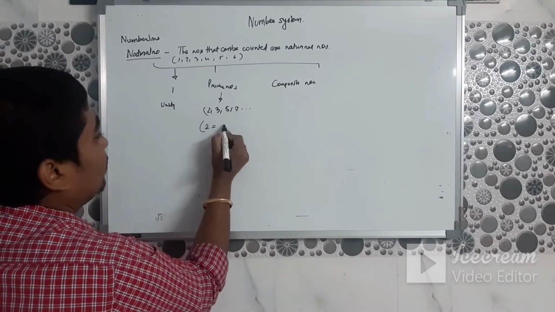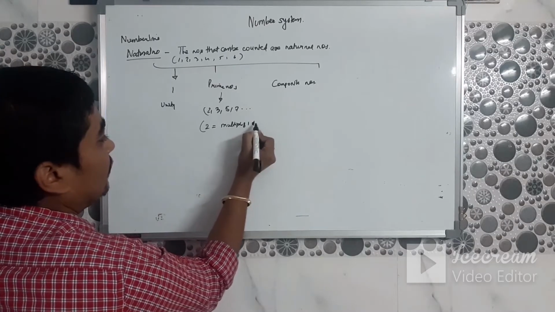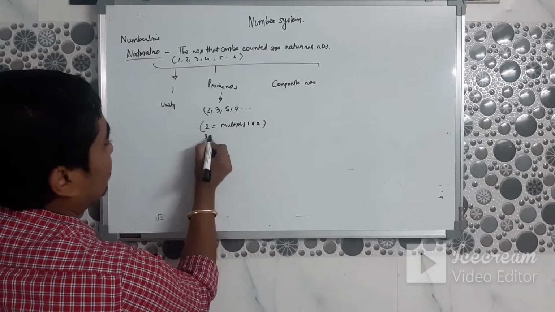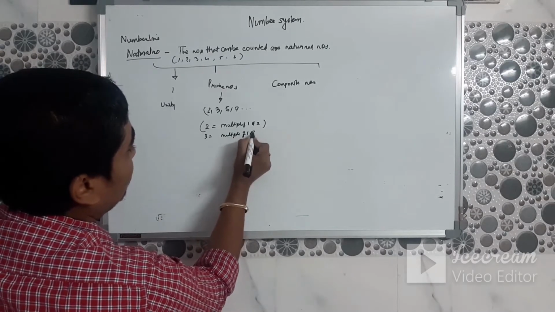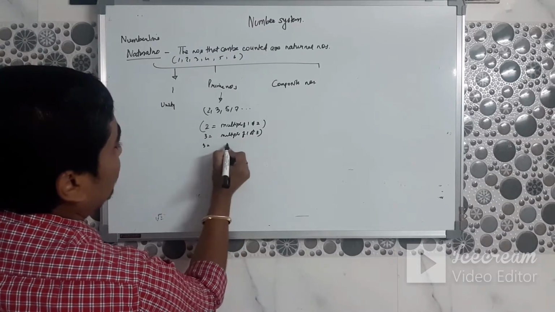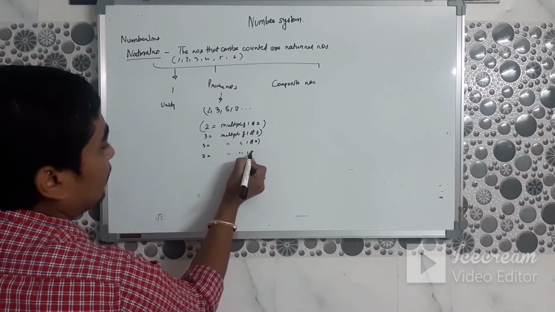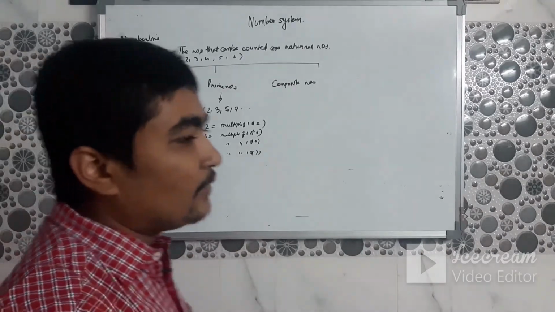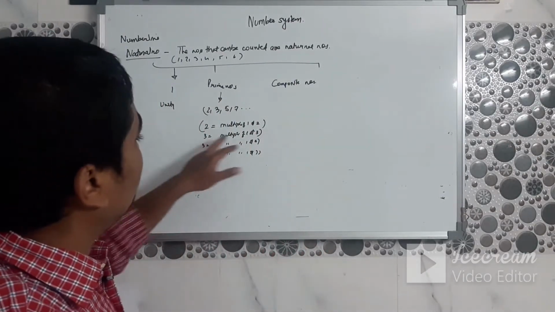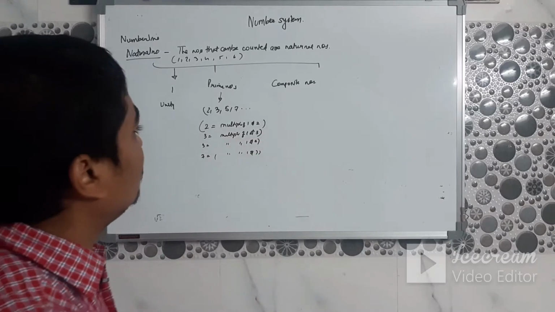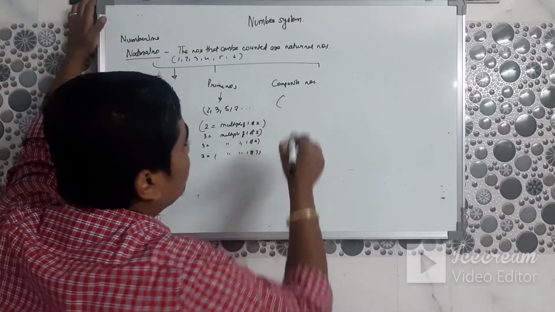2 is a multiple of 1 and 2. 3 is a multiple of 1 and 3. 5 is a multiple of 1 and 5. 7 is a multiple of 1 and 7. So prime numbers are numbers which have the factors 1 and the number itself. To understand prime numbers better, let us take an example of what composite numbers are.